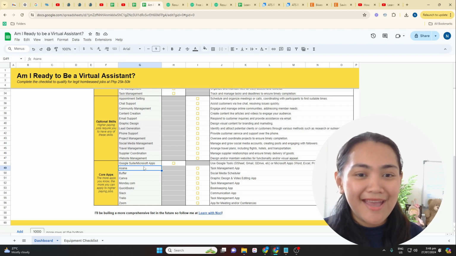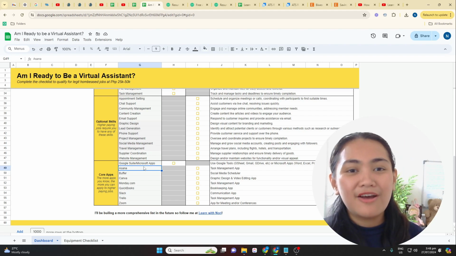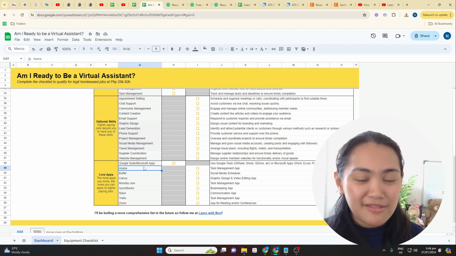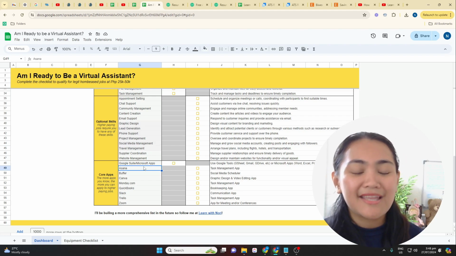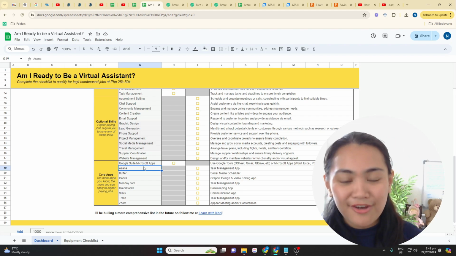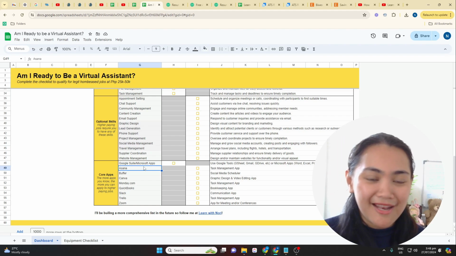Yon. So kahit na, kita mo yun ha, kahit na wala kang experience doon, as long as you downloaded the app, kumuha ka ng free account mo, you played around with the features, that's fine. Kasi marami din akong mga tao na na-interview, ganun yung sinasabi sa akin, and I was able to see when they got hired that they actually can use the apps kasi nag-practice na sila sa sarili nila.